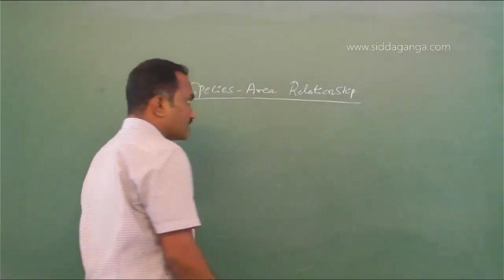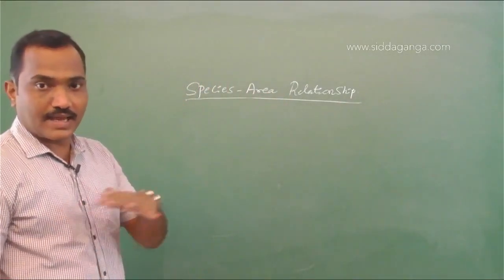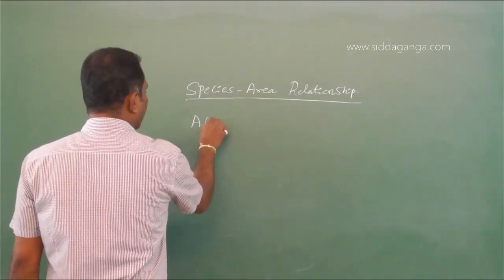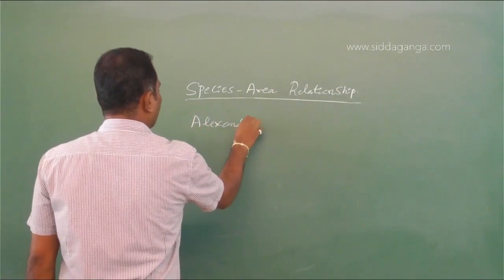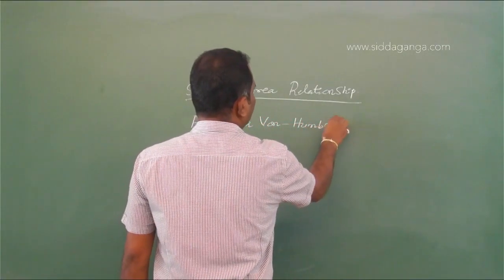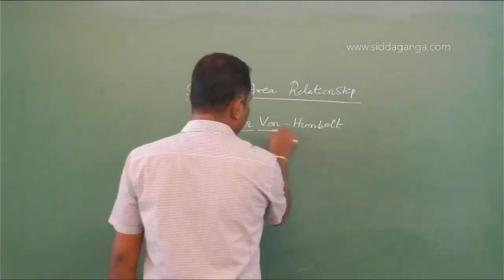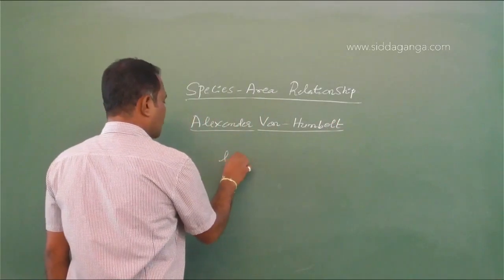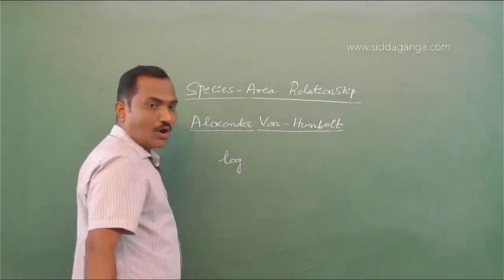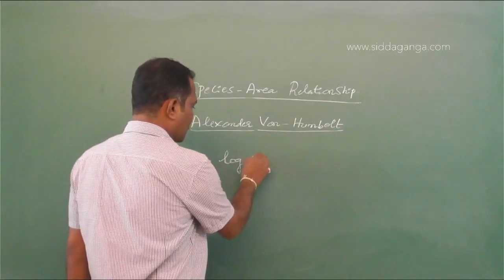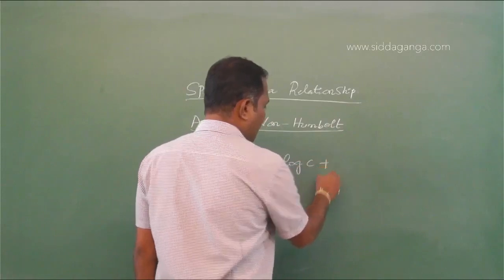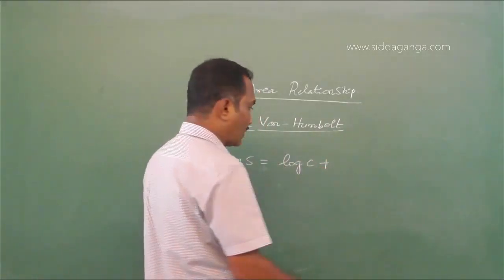The species richness increases as the area increases, but only to a certain level. So this was given by a scientist by the name Alexander von Humboldt. It is a relationship where it is given as log S is equal to log C plus Z log A.